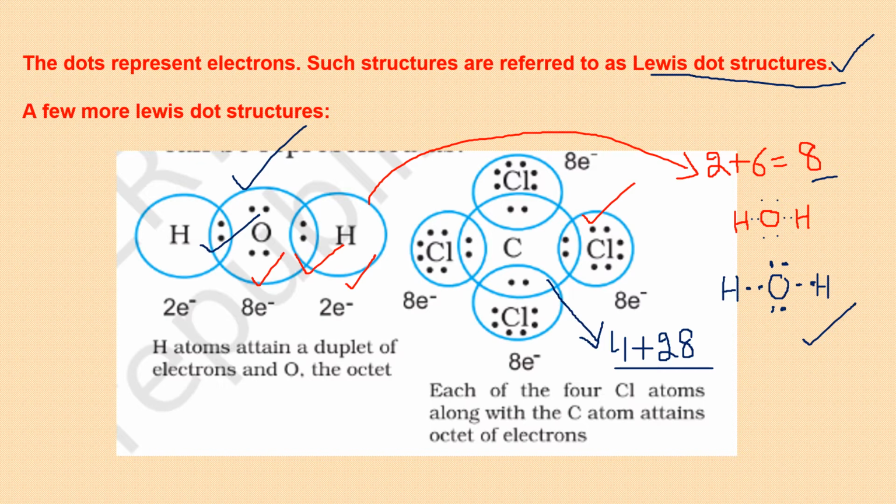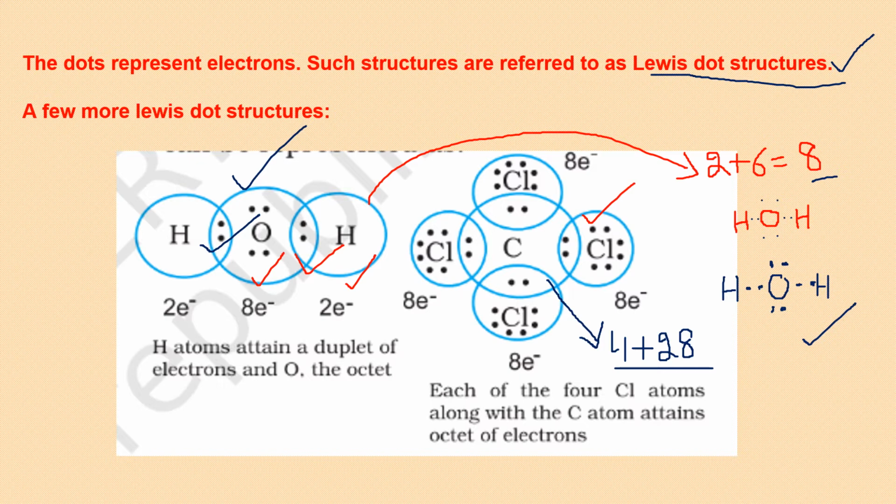So if all are single, total 4. If it is making a double bond with something, then there have to be 2 more single bonds. And if it is making a triple bond with something, then there has to be 1 more single bond, which makes a total of 4. Now in this case, it is bonded to 4 chlorines, so it is obvious that everywhere it will be a single bond. So this is the perfect structure of carbon tetrachloride, CCl4. And there was a drawback that Lewis dot structures do not explain the shape and geometry of the molecules.